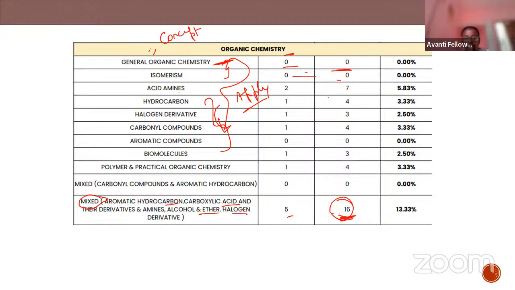Amines have 3 marks. There was no question directly from pure hydrocarbons. Halogens, carbonyl derivatives, biomolecules, and polymers had one question each, so 3 or 4 marks each.